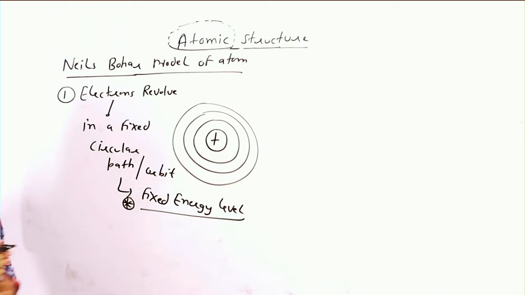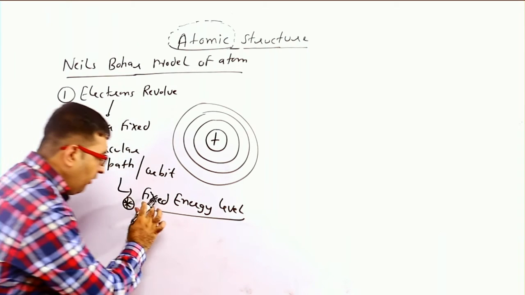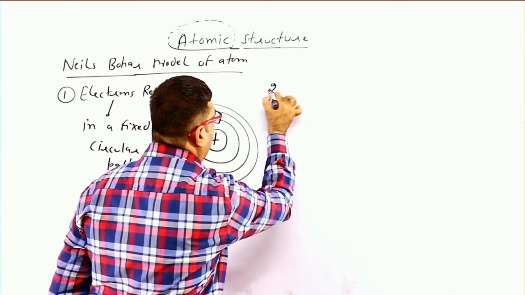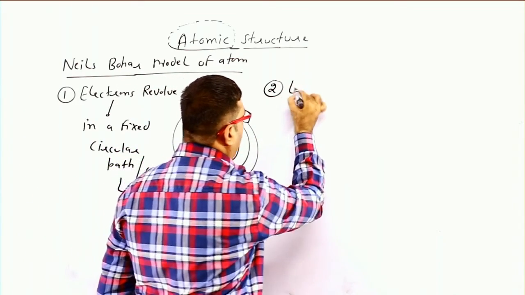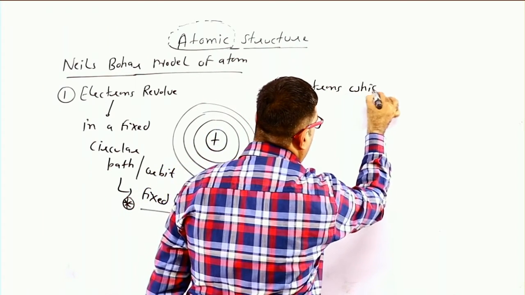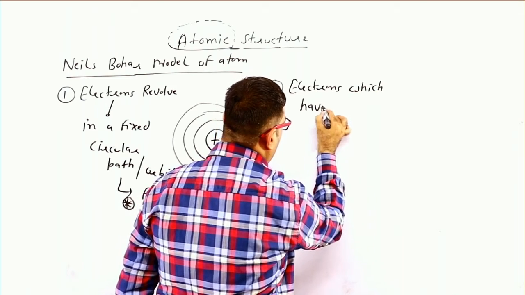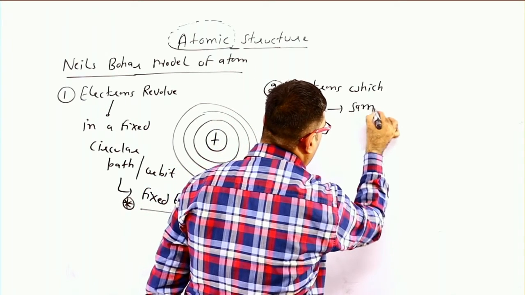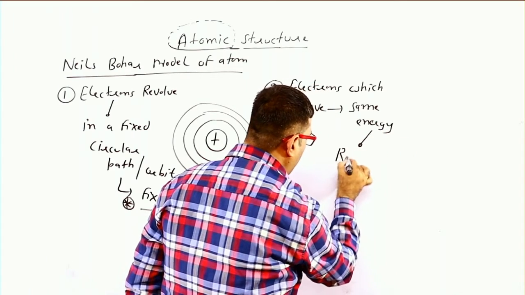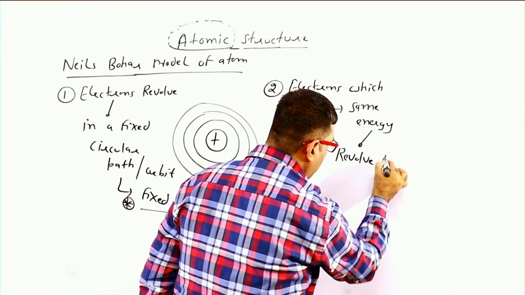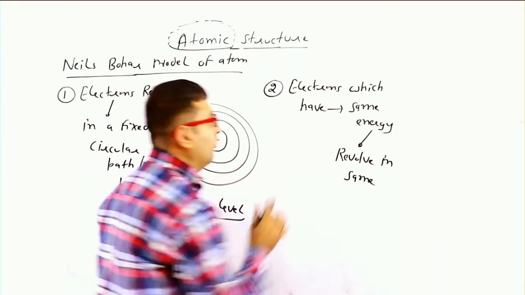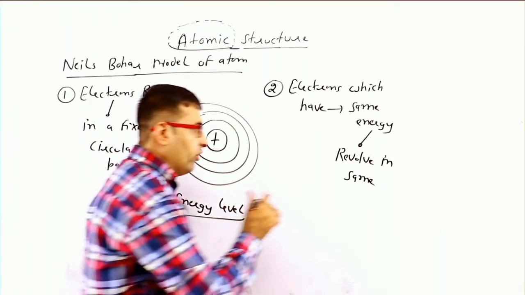Now, second point, electrons which have the same energy revolve in the same circular path, in the same orbit.